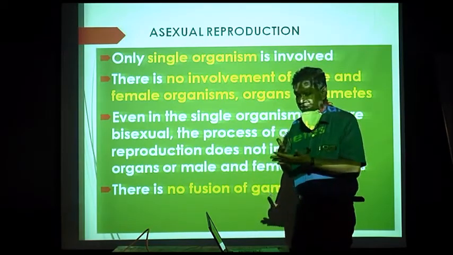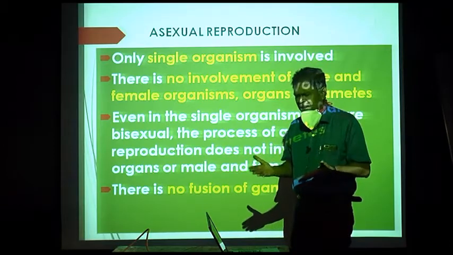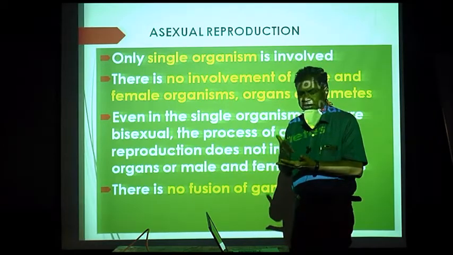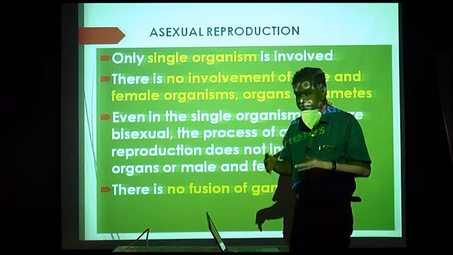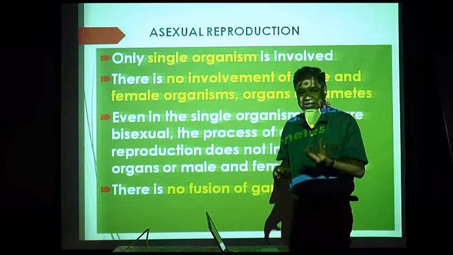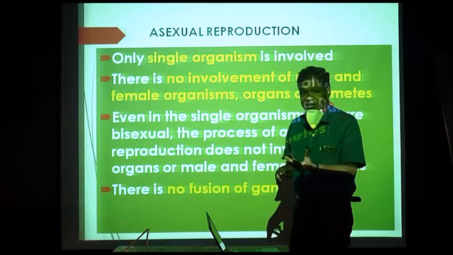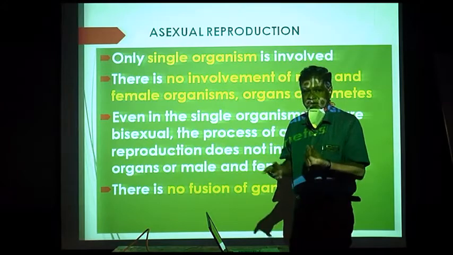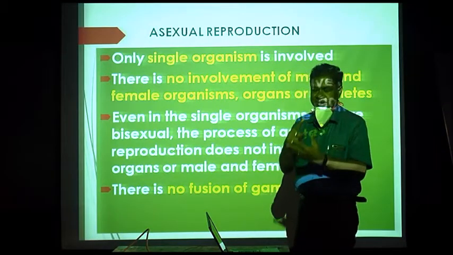So there is a question of same plant bearing both male and female organs, or, in most of the cases in angiosperms, we find flowers which have both male and female organs.